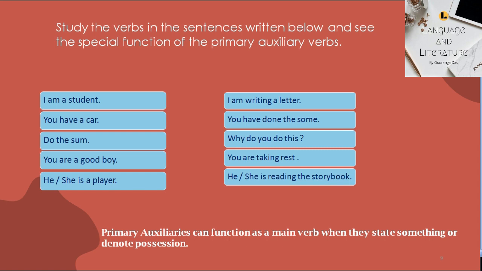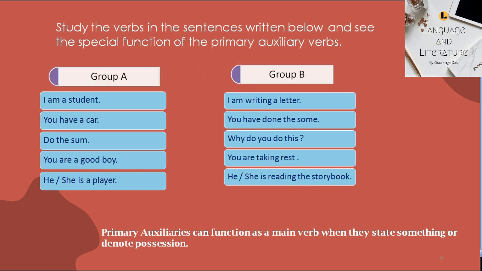A few sentences are in Group A and Group B. The words shown in the boxes under Group A have been used in such a way that they perform the function of a principal verb, and the same verbs in the sentences under Group B are purely auxiliary verbs.